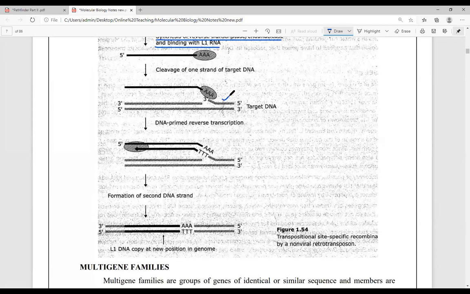DNA. Near the target DNA, it goes inside and interdigitates, leading to the formation of a complementary DNA molecule. This is RNA. And here the DNA polymerase is moving. Because DNA polymerase is moving, it is forming complementary DNA. Okay, this is complementary DNA.